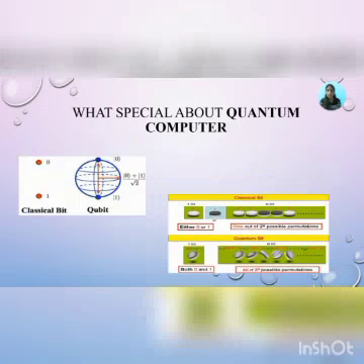What's special about quantum computer? A classical computer uses 0 and 1. A qubit, in a quantum computer, can be 0 and 1 at the same state. A classical bit is either 0 or 1, one out of 2^n possible permutations. A quantum computer handles all of the 2^n possible permutations. It performs both 0 and 1. In a normal computer it is either 0 or 1 state, but in a quantum computer it is both 0 and 1 state.